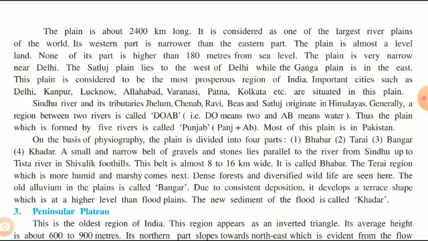Sindhu River and tributaries like Jhelum, Chenab, Ravi, Beas, and Satluj originate in the Himalayas. The region formed between two rivers is termed as Doab, where Do means two and Ab means water. Thus, the plain which is formed by the five rivers is called Punjab. Most of this plain is in Pakistan.